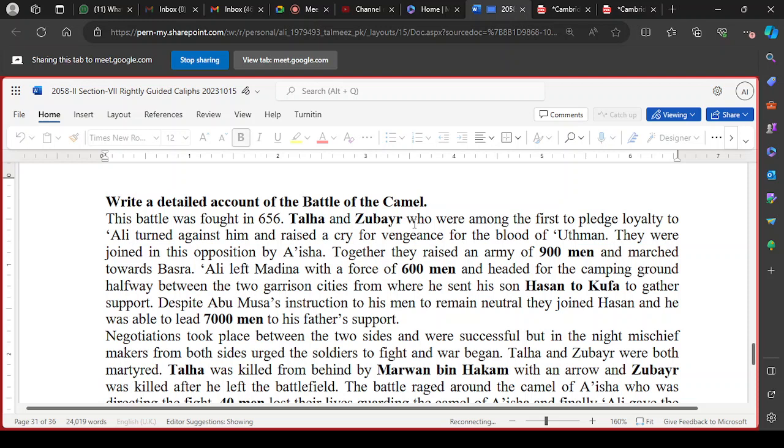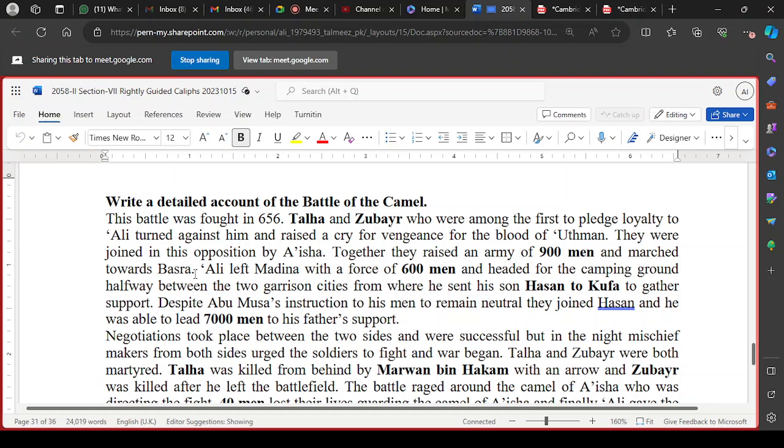Talha and Zubair, who were among the first to pledge loyalty to Hazrat Ali, turned against him and raised a cry for vengeance. They wanted to take revenge for the blood of Usman. They were joined in this opposition by Aisha. Together they raised an army of 900. Here 900 is written, but many sources mention that they had a strength of 9,000 men, and they marched towards Basra.